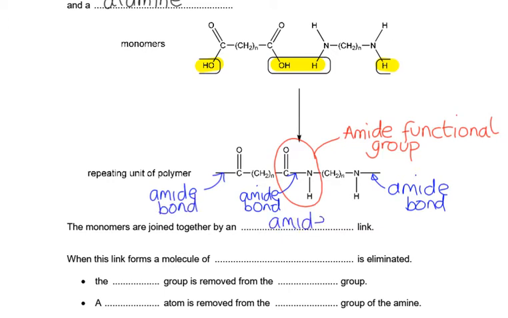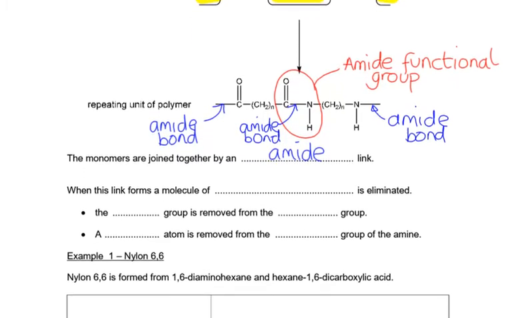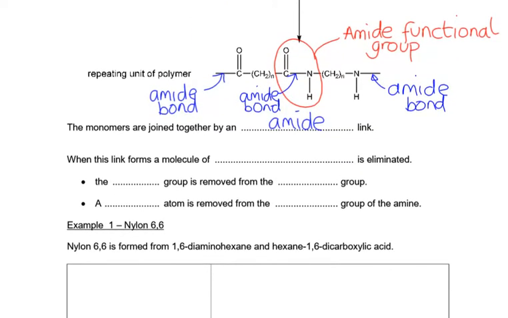Now those of you that are studying biology alongside chemistry might look at that group and think, hang on a minute, that's a peptide bond. And I can understand why you would say that. It looks very similar to a peptide bond. It is only a peptide bond if that link is joining two amino acid groups. So if it's joining chemicals that aren't amino acids, in this case these aren't amino acids, then it's an amide bond. When it joins amino acids, it's called a peptide, and we will come and look at those later. This bond is called an amide link.